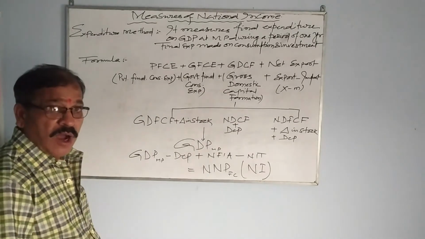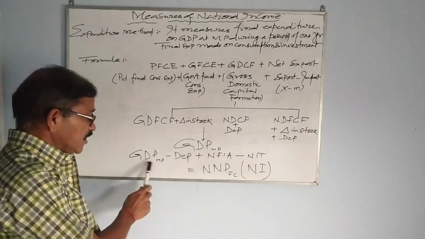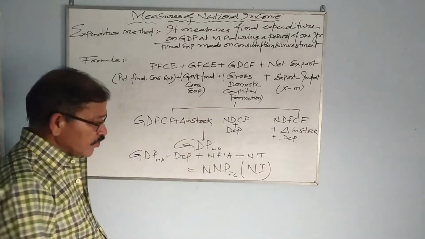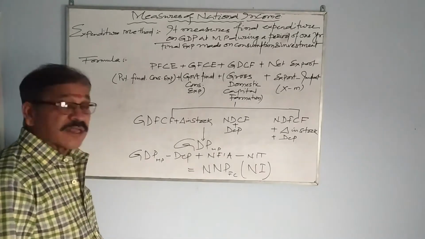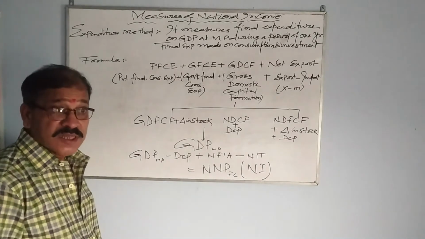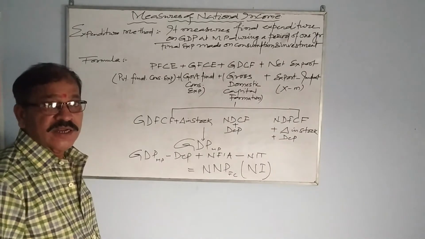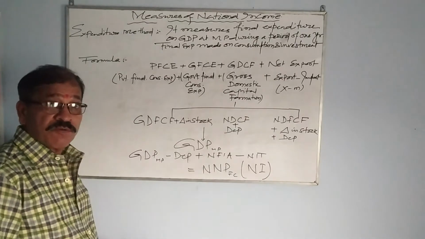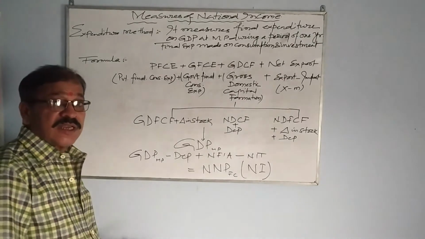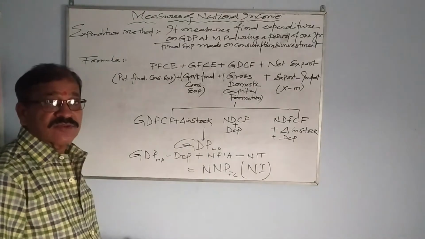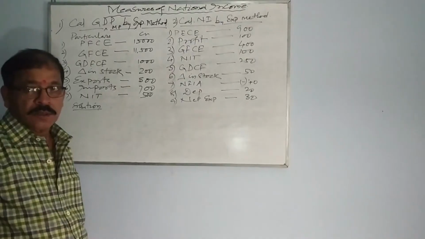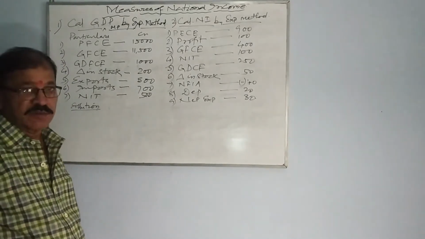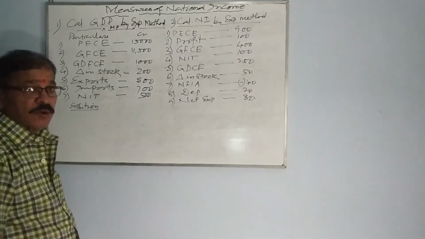Then you already know how to convert GDPMP into national income: GDPMP minus depreciation plus NFIA minus NIT. If you do, then you will get NNPFC, that is national income. This is the basic formula of calculating national income by expenditure method. Now we will do a few numerical problems so that you can easily understand the formula as well as its application. So we discussed the formula and definition of expenditure method. Now let us do a couple of numerical problems.